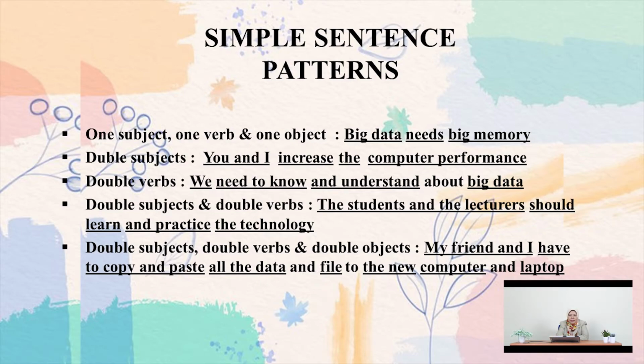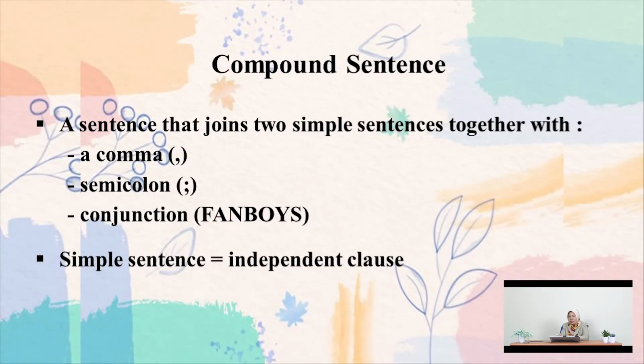Okay, now we continue to the compound sentence. I hope you understand simple sentences already. Now it's the compound sentence. A compound sentence is a sentence that joins two simple sentences together with a comma, semicolon, and conjunction. Usually, the conjunctions are known as FANBOYS. A simple sentence we also call an independent clause.